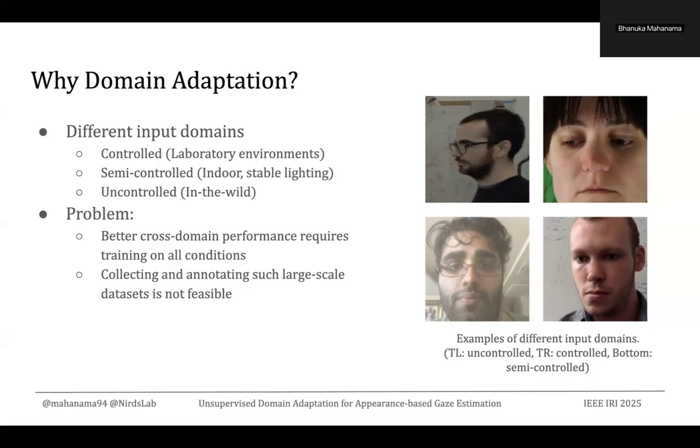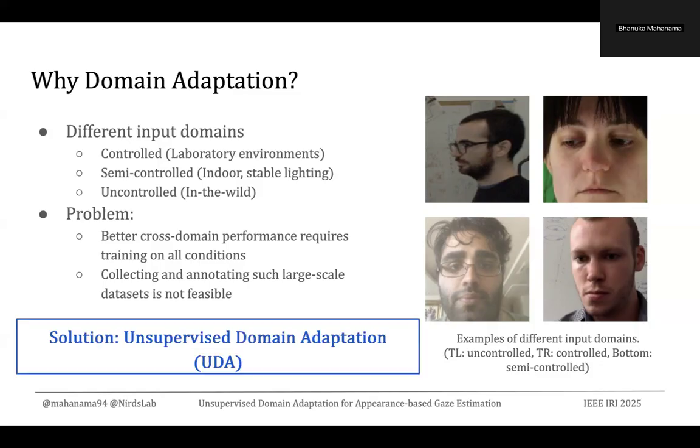The problem here is we are using a deep learning model. As a result, if we want better cross-domain performance, we need to train or provide the model with examples from all these different input domains. To do that, we need to collect and annotate a large dataset which contains examples from all these domains, which is not going to be feasible. So our solution to this problem is unsupervised domain adaptation.